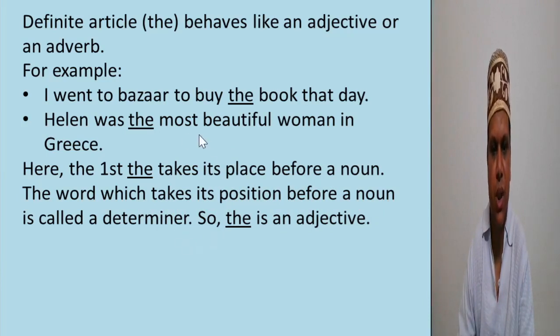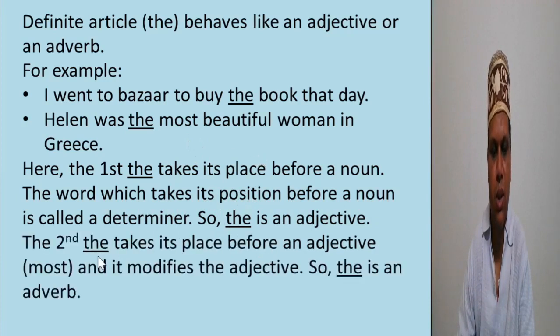So here the is an adjective. The second the takes its place before an adjective, most, superlative degree of more or many or much, and here the modifies the meaning of the adjective. That's why here the is an adverb.